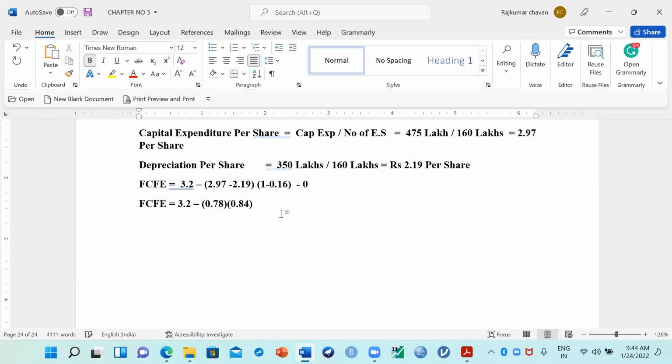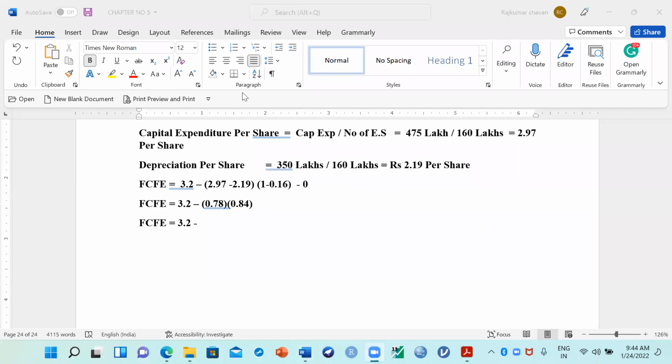0.84 value. So FCFE is equal to 3.2, right? Minus how much will come? 0.78 into 0.84. What is the value over here? Sir, how is debt financing 0.16, sir?